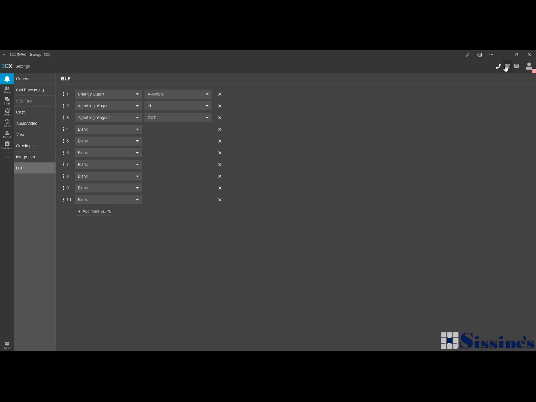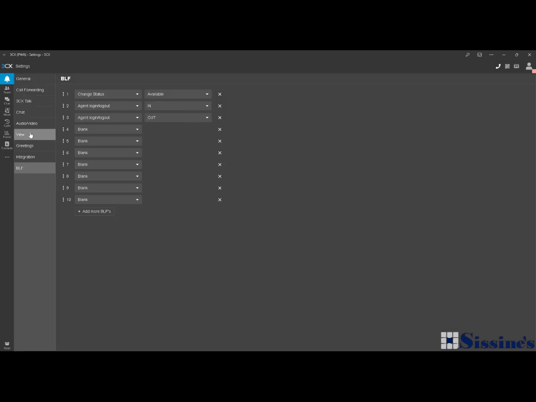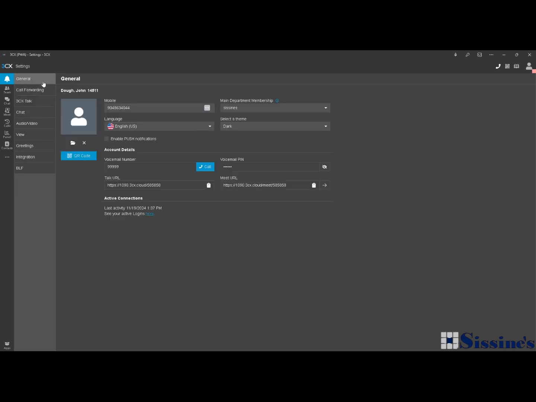And once again, as we went over in that last video, this is going to be your QR code in order to get logged into your phone. And that's going to be just about it for the settings that you need to know and that you are going to want to use in the future.